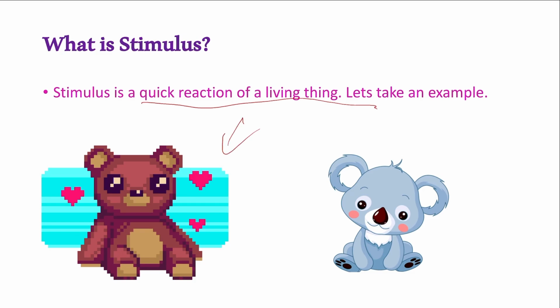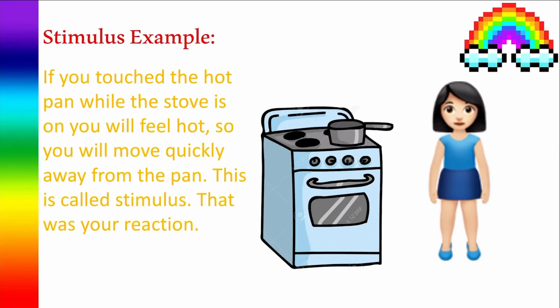If you see over here, this bear is touching the pillow behind it. Once it touches the pillow, it feels relaxed. It loves the pillow. And this koala is touching absolutely nothing, and stimulus is not occurring here. Still don't understand? Let's take an example.